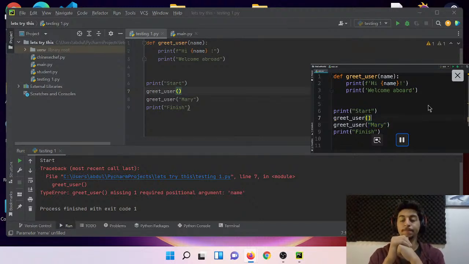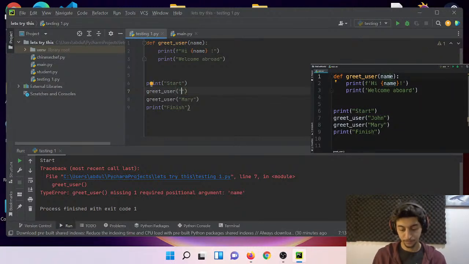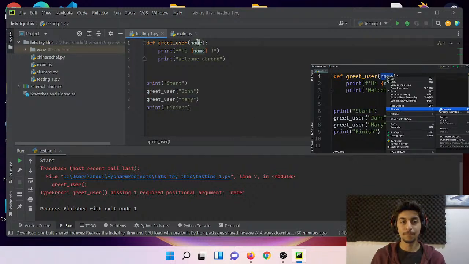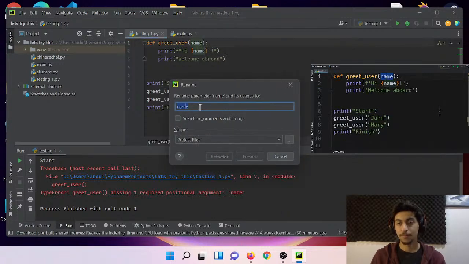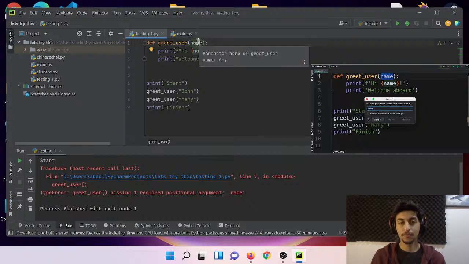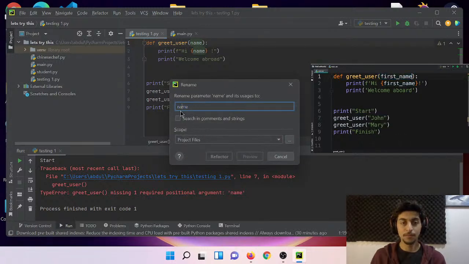Okay, so let's bring back this John string. Now we can also define multiple parameters. For example, let's rename this parameter to first name. As I told you before, you can right click here, go to refactor, and then rename. Or preferably, you can use a shortcut. The shortcut for this on Mac is Shift and F6. This brings up the rename dialog box. Here we can change this to first underline name. Now we can add a second parameter, so comma, followed by last underline name.